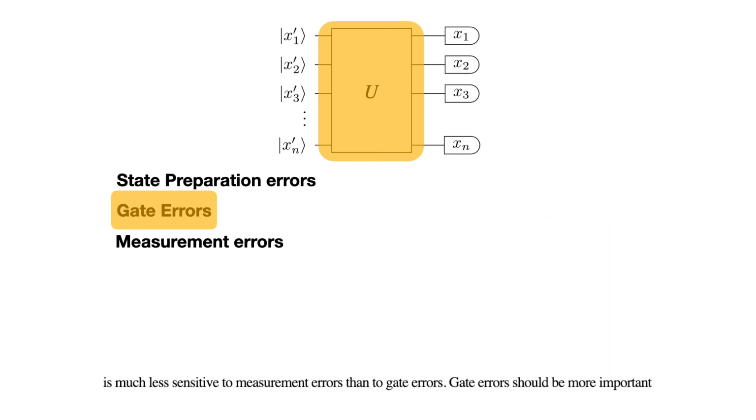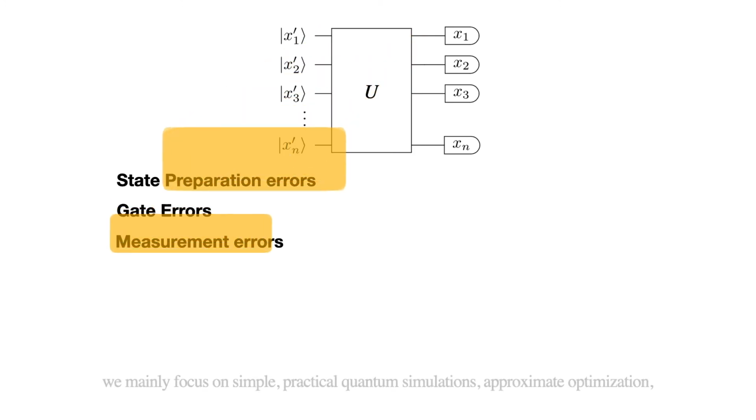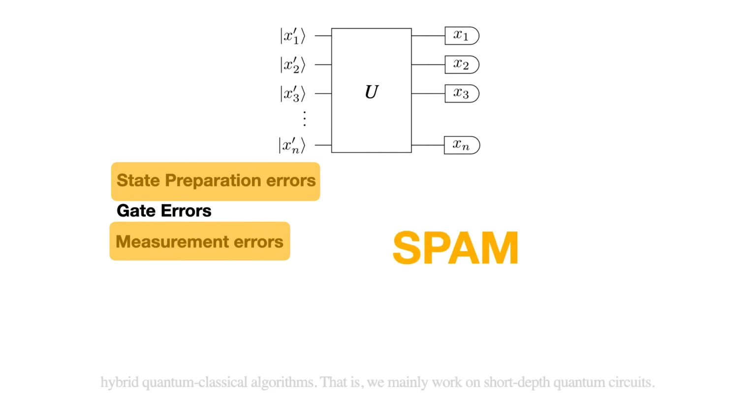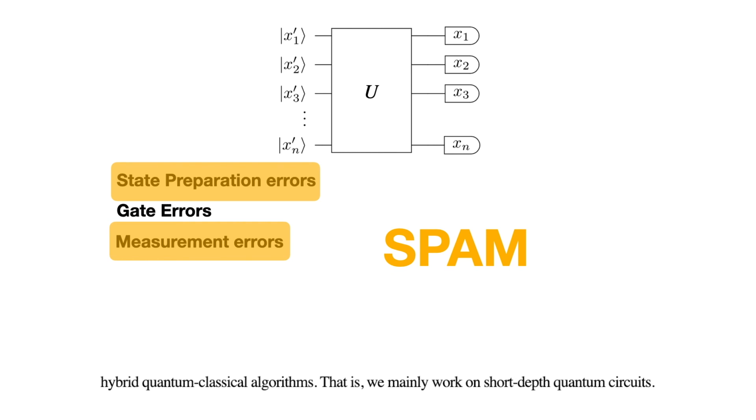Gate errors should be more important in the future when we have more full-fledged quantum devices and work on long and complicated quantum simulations. However, in near-term quantum devices, which are not error-corrected, we mainly focus on simple, practical quantum simulations, approximate optimization, and hybrid quantum-classical algorithms.